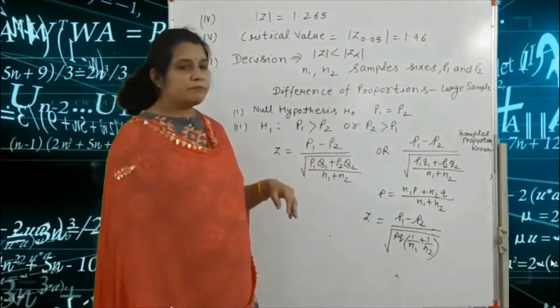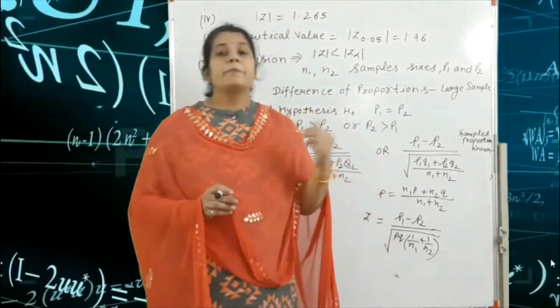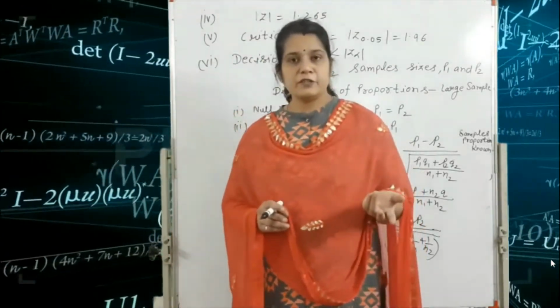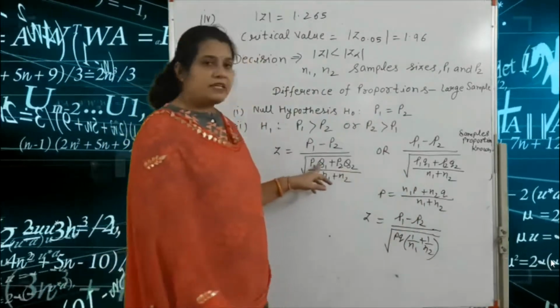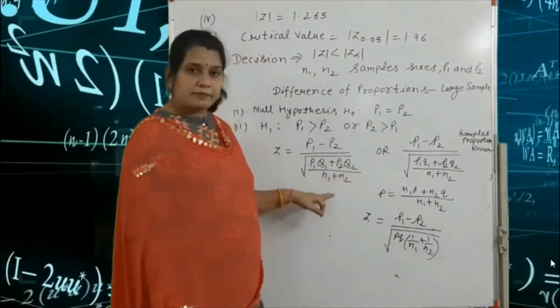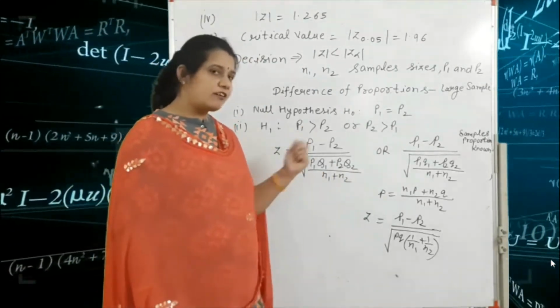So P1 and P2 are already given in our question, so with the help of P1 and P2, we find the Q1 and Q2. So root P1 Q1 plus P2 Q2 divided by N1 plus N2, and N1 and N2 are already given in our question.